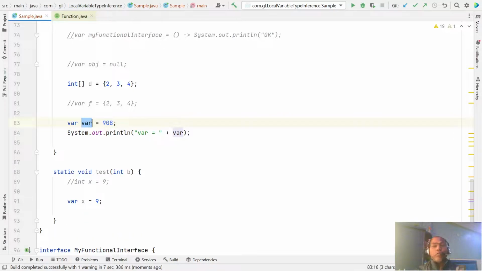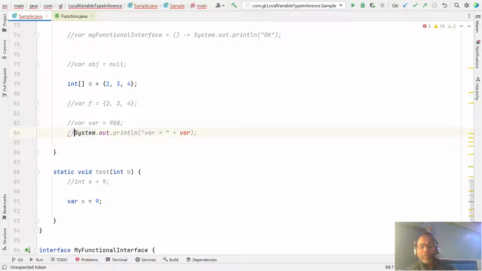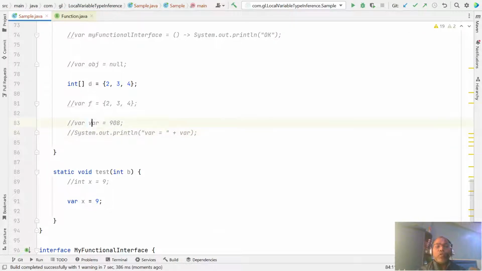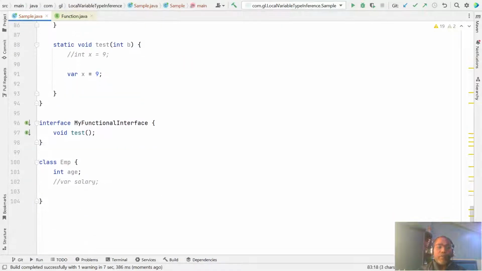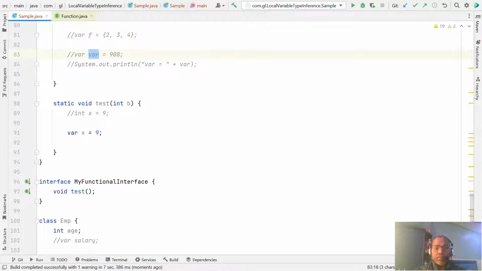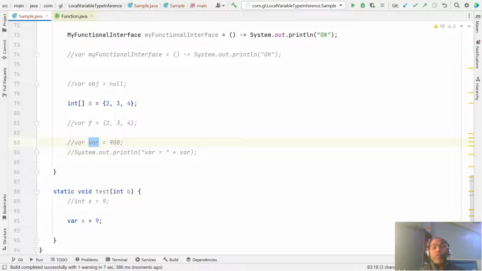Generally, please avoid this kind of thing, because var causes confusion. My recommendation: the compiler allows you to use var as a variable name because it is not a keyword, but please still avoid it, because it is confusing. Make it a thumb rule that we are not going to use var as a variable name, method name, class name or even interface name. This is my personal recommendation, but the compiler allows var to be used as a variable name as well.